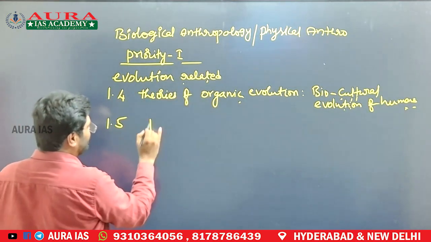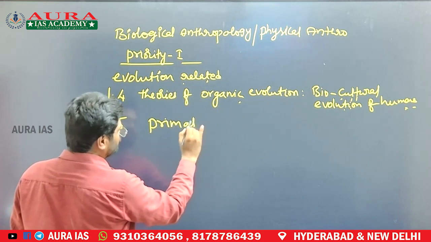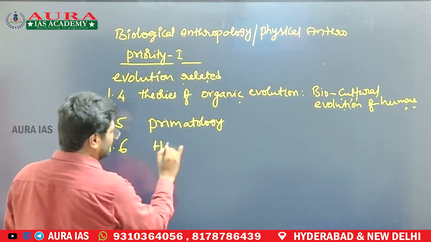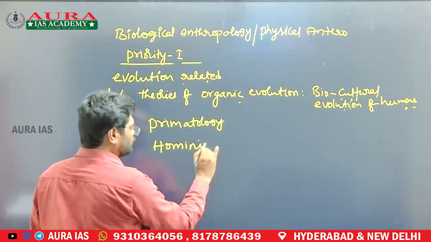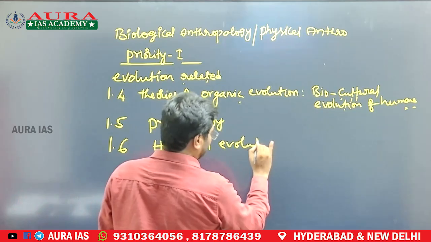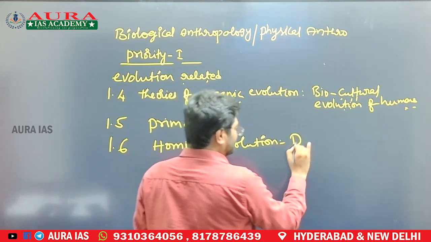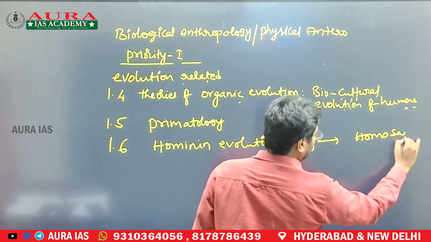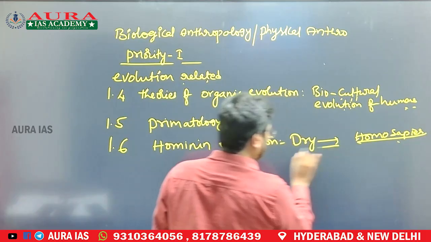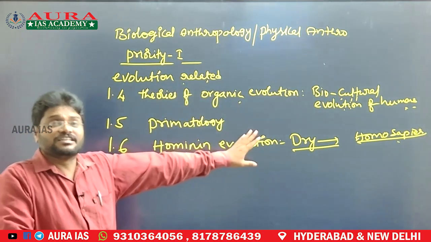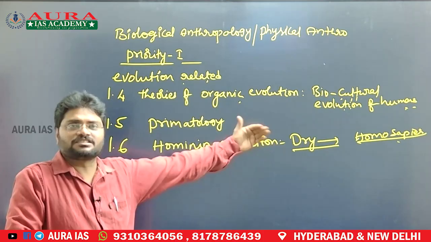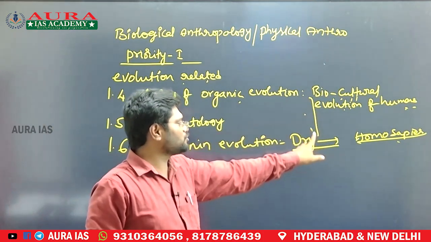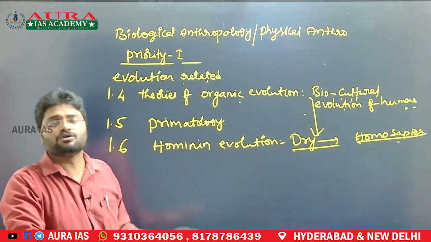The 1.5 chapter is primatology. At any cost, you cannot miss this chapter, primatology. The 1.6 chapter is hominin evolution, or human evolution. Start from Dryopithecus to Homo sapiens. Mostly you focus on theories, culture, and biological characteristics; you can study biological evolution as well as cultural evolution combined here. So apply the biocultural approach from Dryopithecus to Homo sapiens.